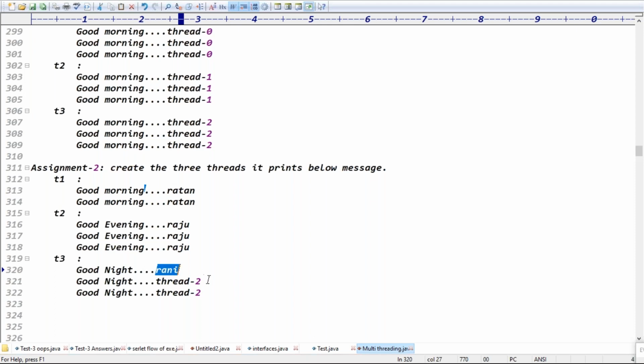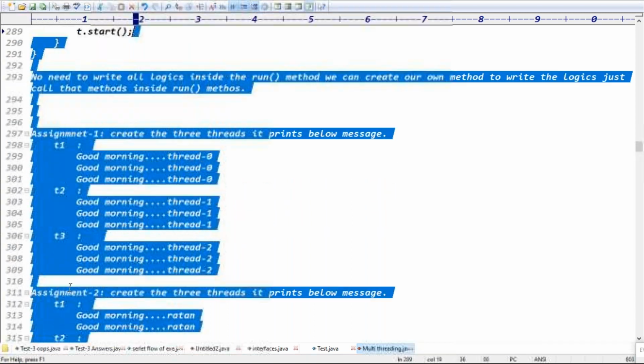Is it clear now? The first 3 threads are doing the same activity. The next 3 threads are doing a different activity, right? So the T1 thread is printing good morning 2 times, good evening 3 times, and good night 4 times. You try to complete this example.